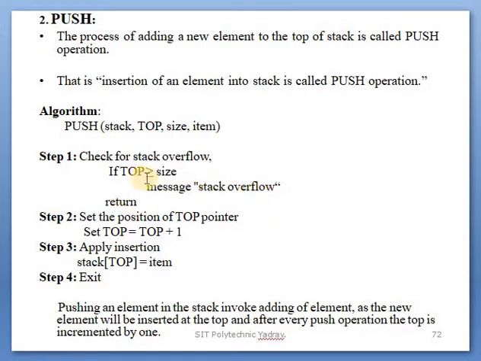If the stack is not full, then the second step is executed. In the second step, we set the position of the top pointer. How do we set that? Top is equal to top plus 1. First of all, top is initialized to -1, so the pointer is incremented: -1 plus 1 is 0, meaning top is equal to 0.